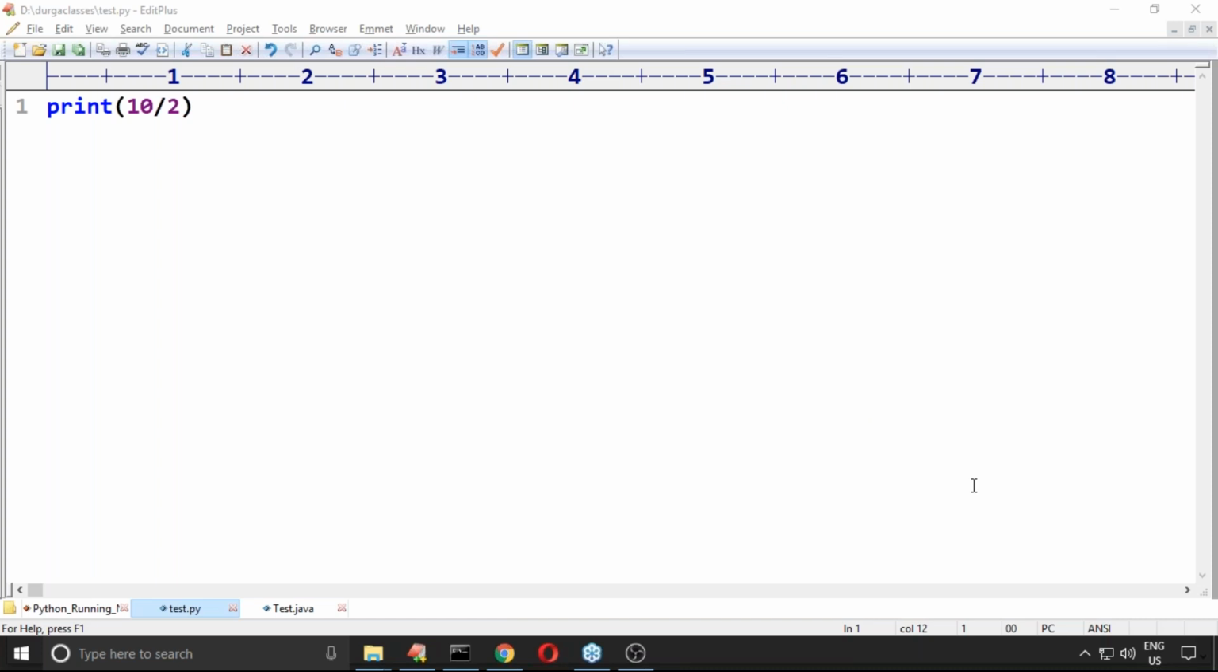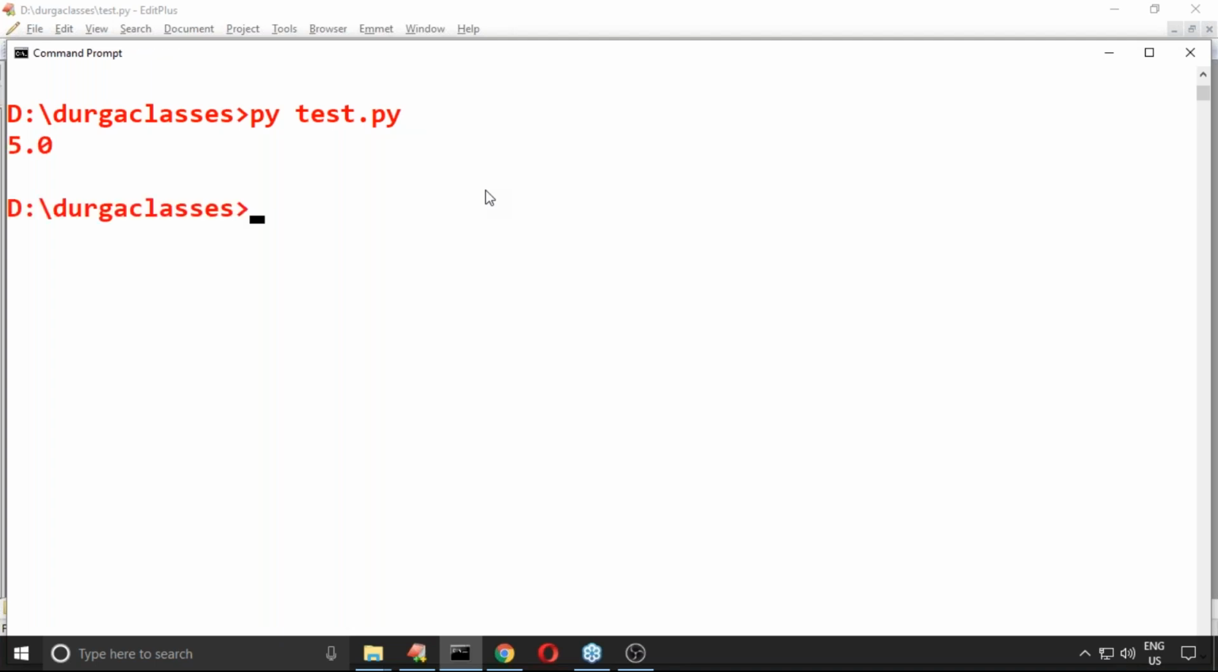Yeah. The answer for this is most of the people are going to feel okay. The output we are going to get is 5 or 5.0. The output is always 5.0. Remember, not 5. How many times 10 will be divided with 2? 5.0. Observe that here we are getting 5.0.